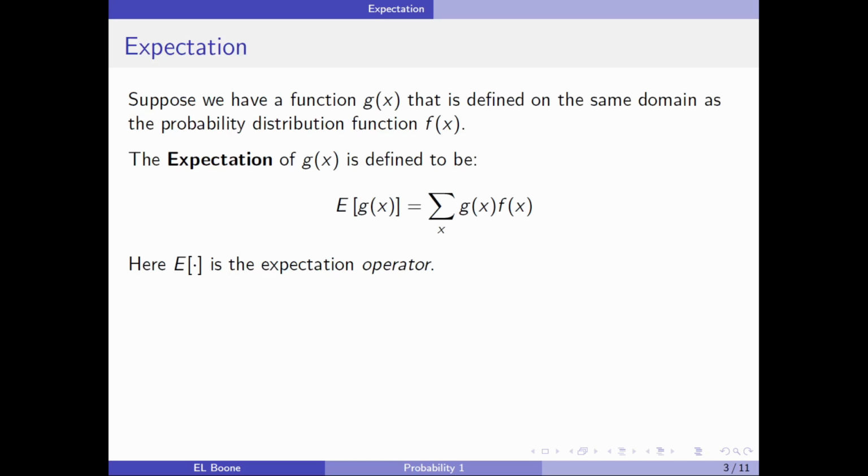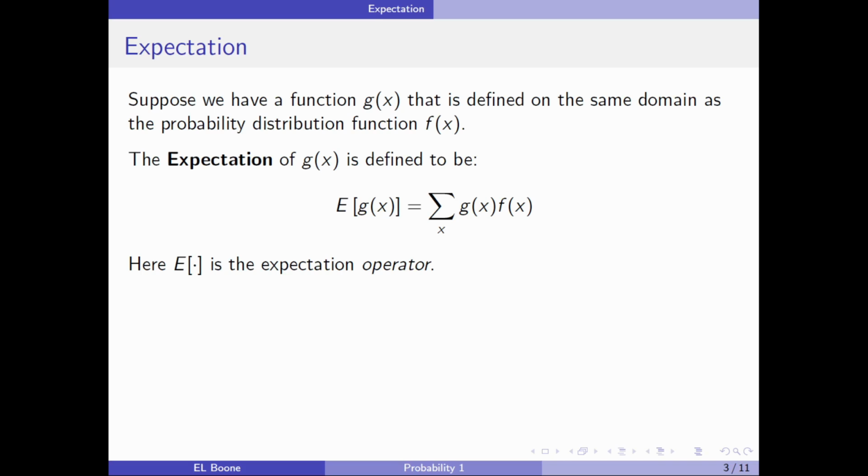It's like the mean, but it's quite general in the sense that we have a function g(x) that's defined on the same domain as the probability distribution function. The expectation of g(x) is defined to be, and we're going to write this with E brackets and put g(x) in there, the sum of g(x) times f(x). And E is what's called the expectation operator.